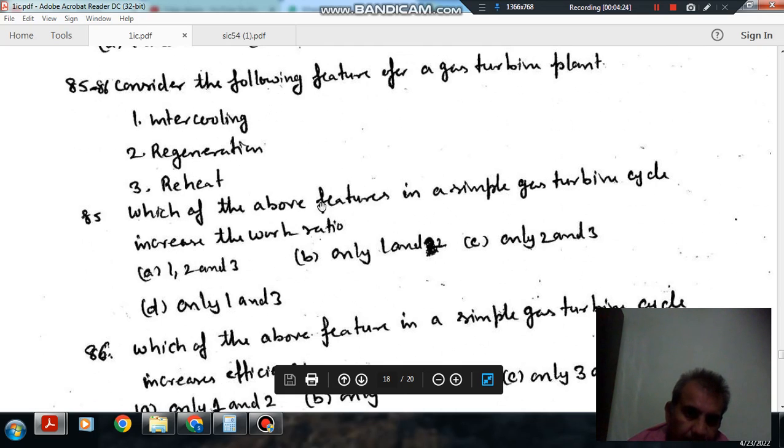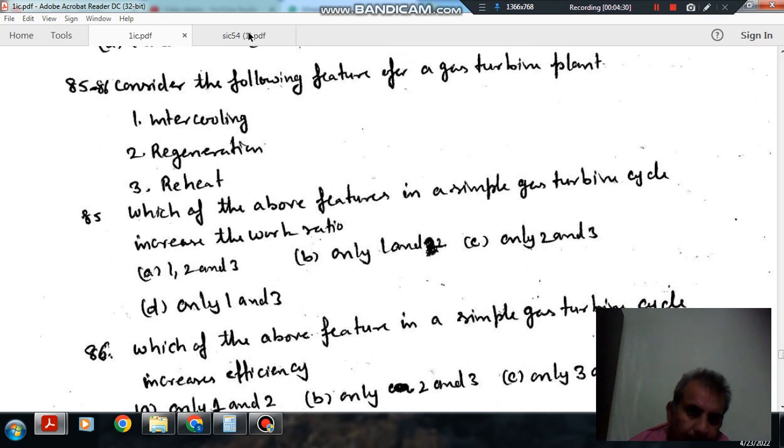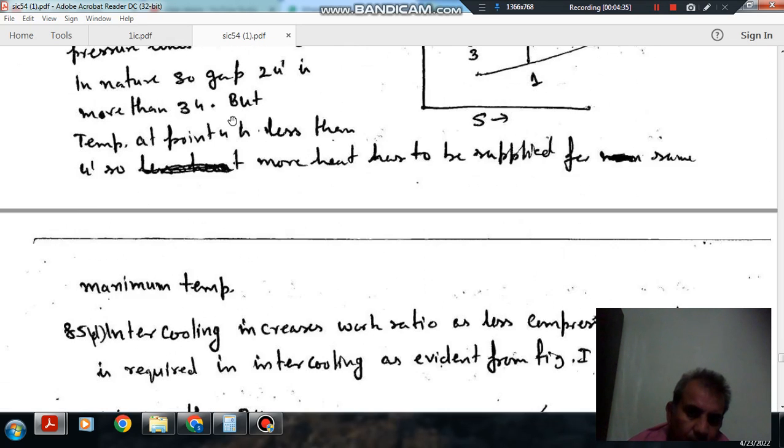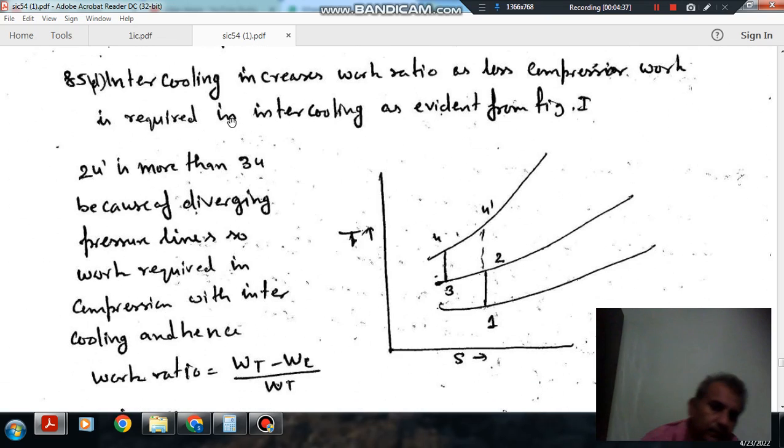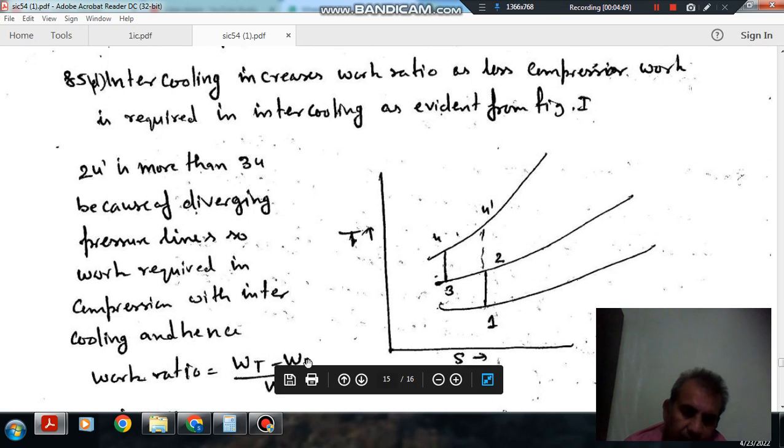So in case of intercooling, we have to determine the work ratio. So work ratio is net work by turbine work.